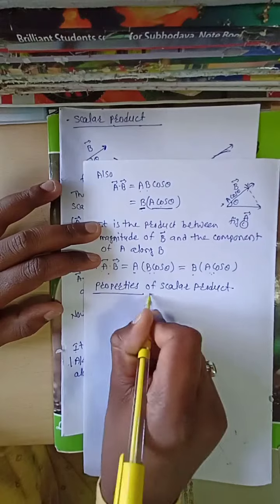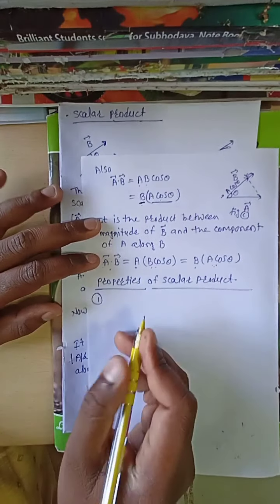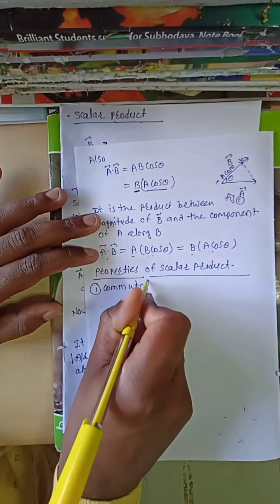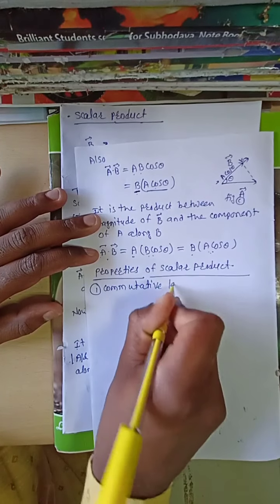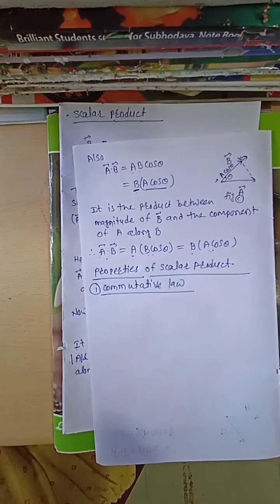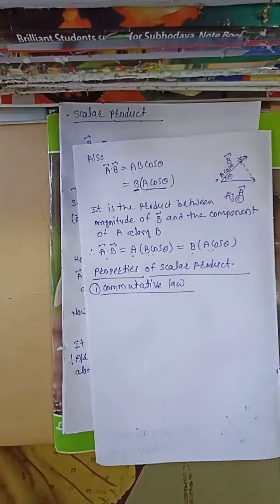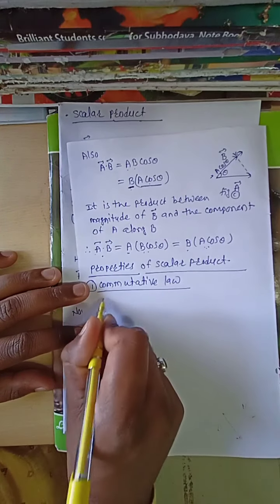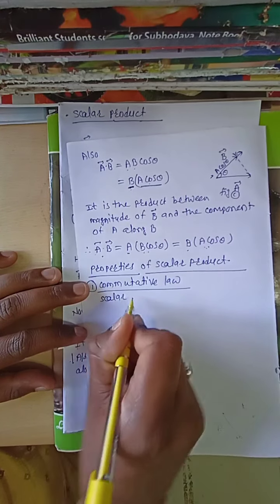Properties of scalar product. First property, commutative law. The scalar product obeys a commutative law. What is meant by commutative law? We have to see.